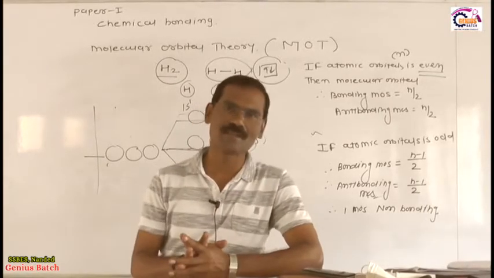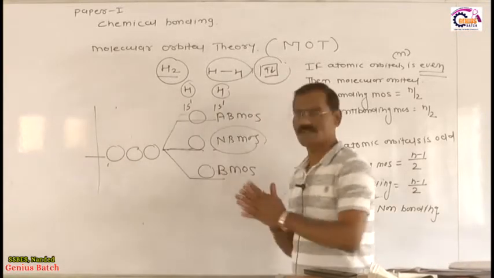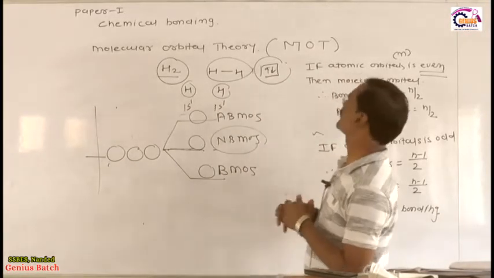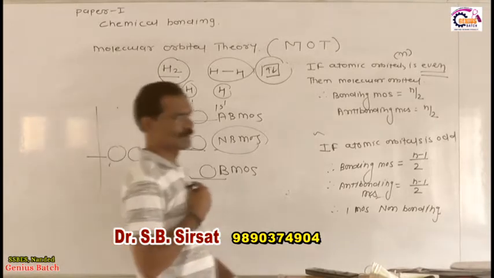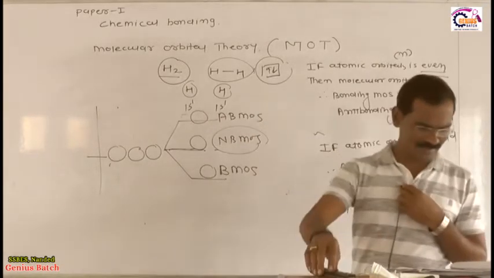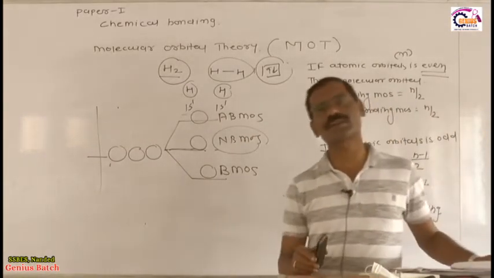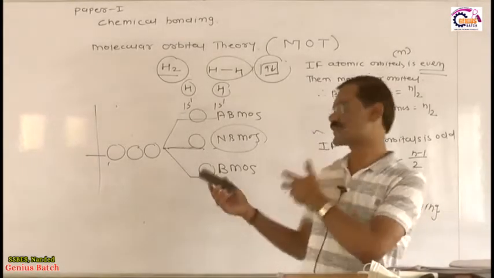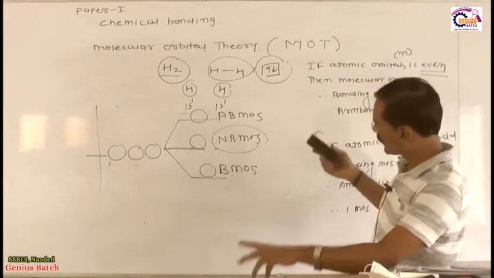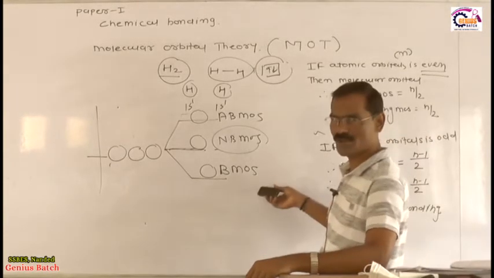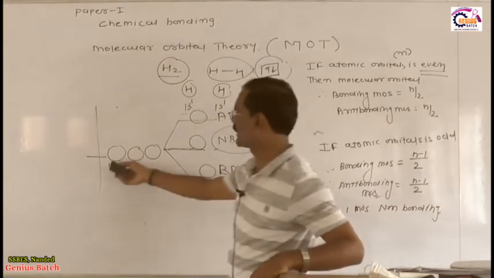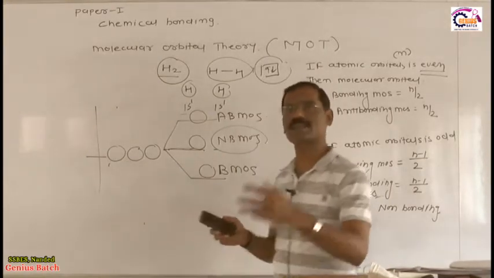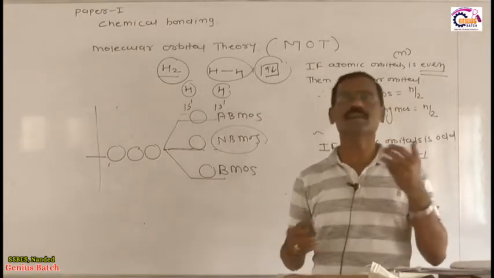Friends, welcome back. In previous videos we started molecular orbital theory, the important aspects related to how we discuss the MOT. Now I will give very systematic postulates, because in previous videos I already introduced how the bonding molecular orbital is formed, how the anti-bonding molecular orbital is formed, and if the atomic orbital is odd, then one non-bonding orbital is also formed, which is not involved in the bonding.